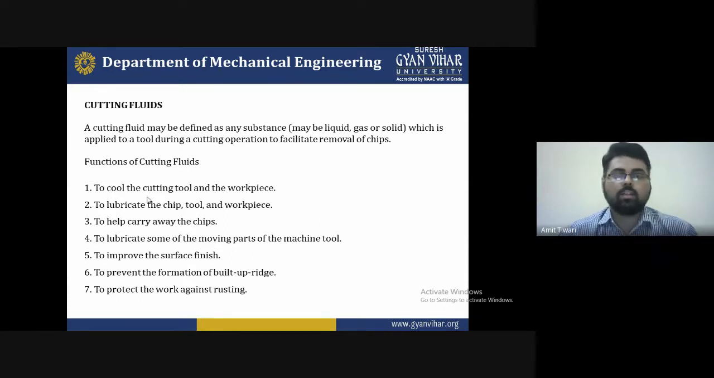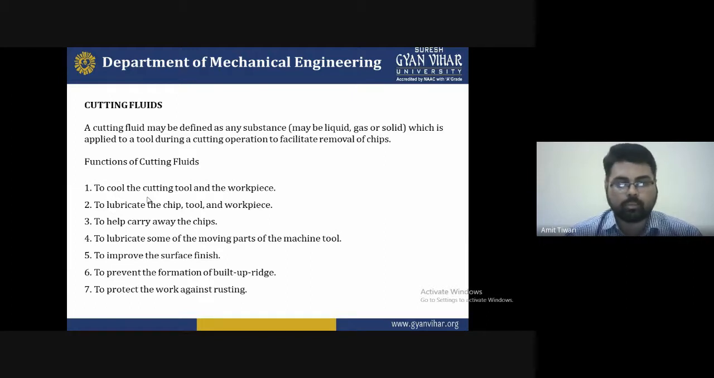Basically, during machining, the cutting tool requires temperature control and lubrication to maintain the quality of the surface and the tool life, because the cutting edge will wear during machining of the workpiece. Helping to carry away the chip is also an important aspect in the use of cutting fluid. As well, we require some lubricant for the moving parts of the machine tool.